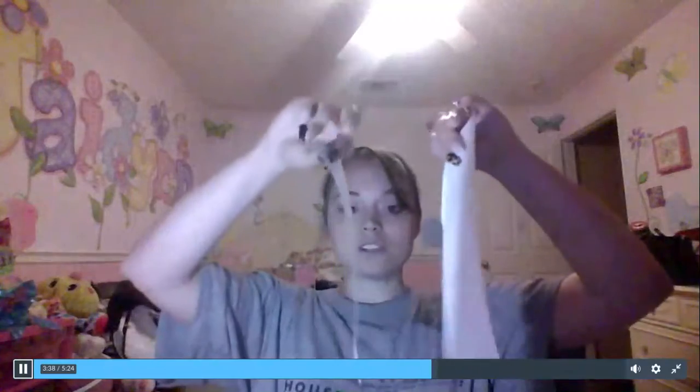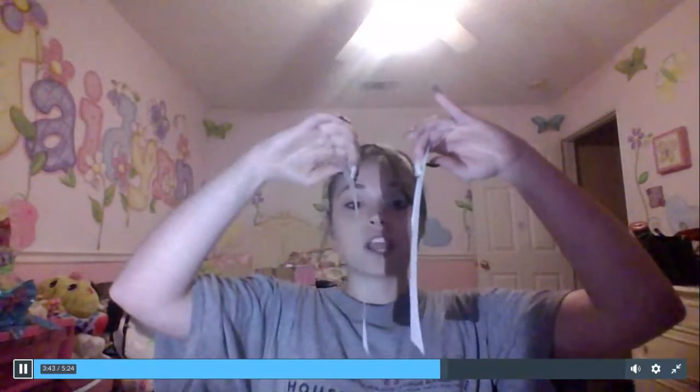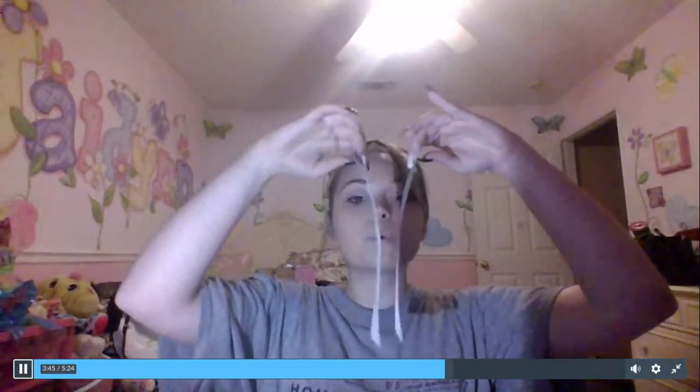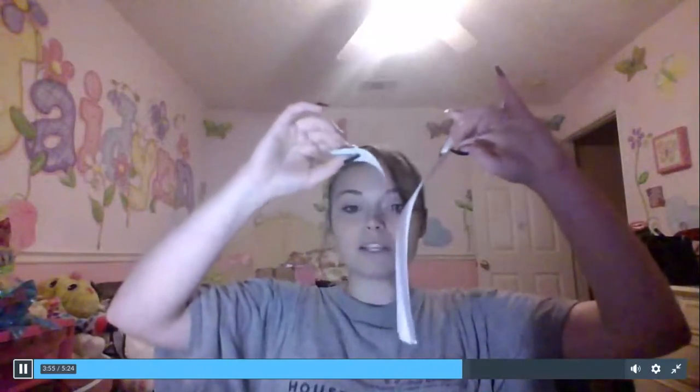Now, why is that important to us as human beings? Well, let's take a look at our vocal folds. Our vocal folds must be able to come together and vibrate to produce sound. Well, how do they do that? Very simple. Seeing these two sheets of paper that represent your vocal folds, you're going to push air. And as you can see, as the vocal folds got a push of airflow, they ended up coming together.